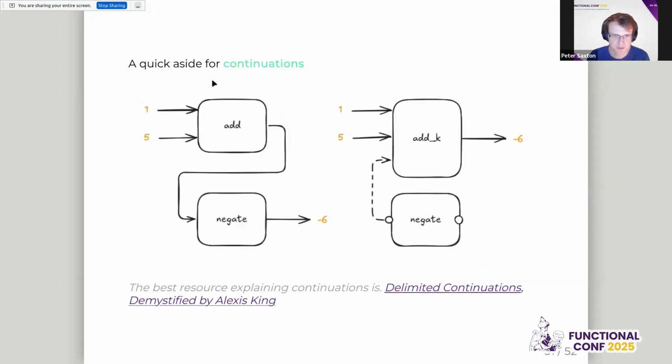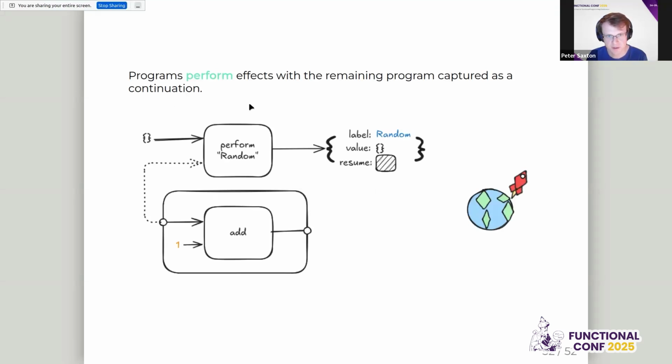So how are we going to deal with these? The first thing I want to introduce very quickly is continuations. Continuations are just another type of function. It's a first-class function. The idea with a continuation is, instead of returning values, you take the rest of the program, which we represent here as a last argument. So instead of taking 2 values and returning the number to this negate function, we take the negate function and more, as the rest of the program. We pass it to add k, which means add continuation, and it will call it with the result of adding those numbers together. So programs perform effects with the remaining program captured as a continuation.